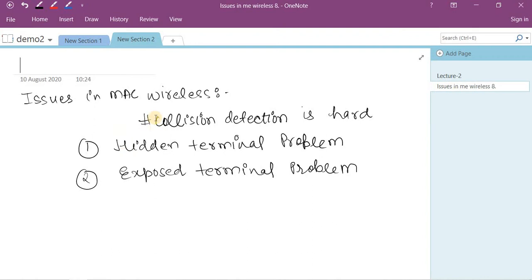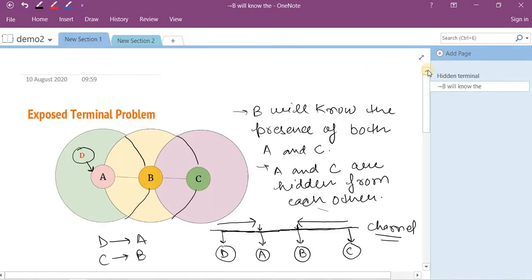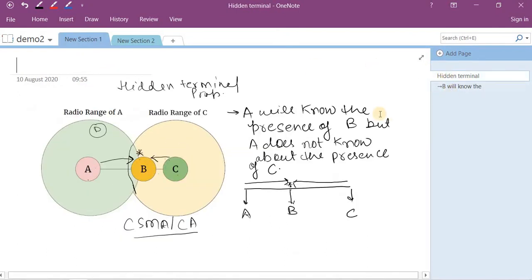So, inherent in these issues, there are two particular problems. The first one is called the hidden terminal problem, and the second one is called the exposed terminal problem. So what is the hidden terminal problem? We can understand it by using the diagram. So in the hidden terminal problem, what happens?